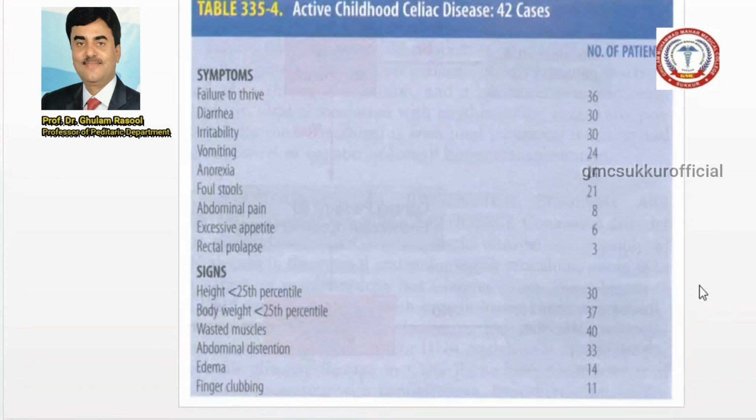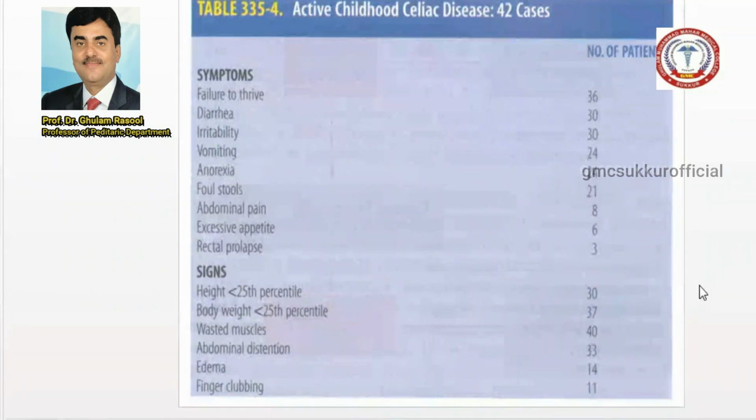Now when you check the signs, if you look here, the height, because this is a chronic problem of the baby, the height is below the 25th percentile. Body weight is less than the 25th centile. And if you look here, the wasting of the muscles. Usually the buttock muscles are involved. And here, in the 42 cases, only 40% have muscle wasting.